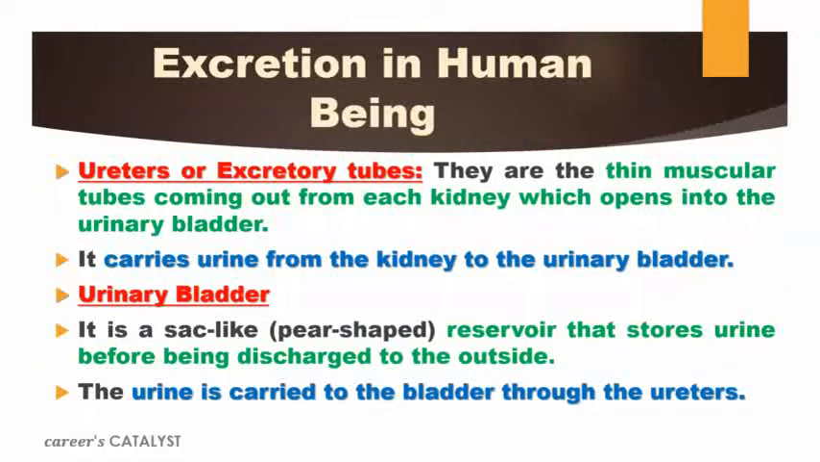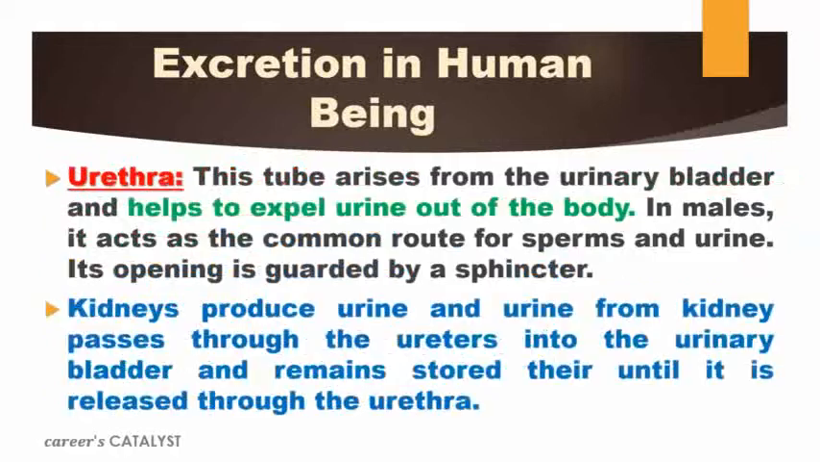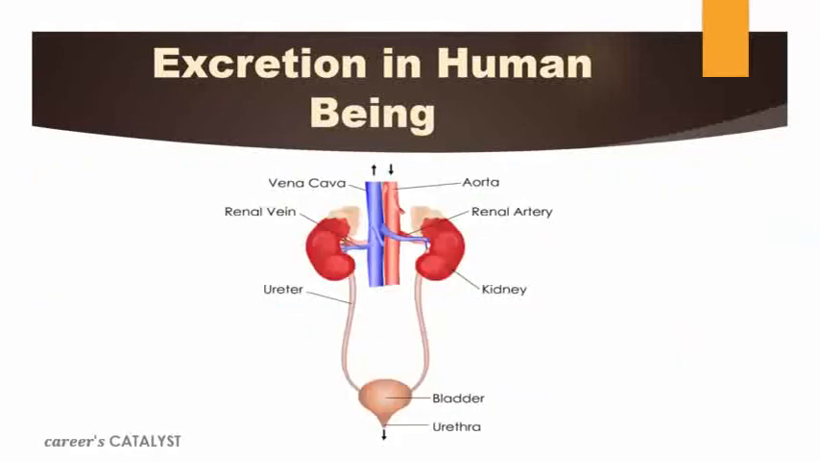Now, the ureter or excretory tube, also you can say, are just thin muscular tubes coming out from each kidney, which open into the urinary bladder. Let me show you the diagram, then it will be more clear to you. So, this is the diagram of our excretory system. As you can see here, this is the renal artery, this is the renal vein.